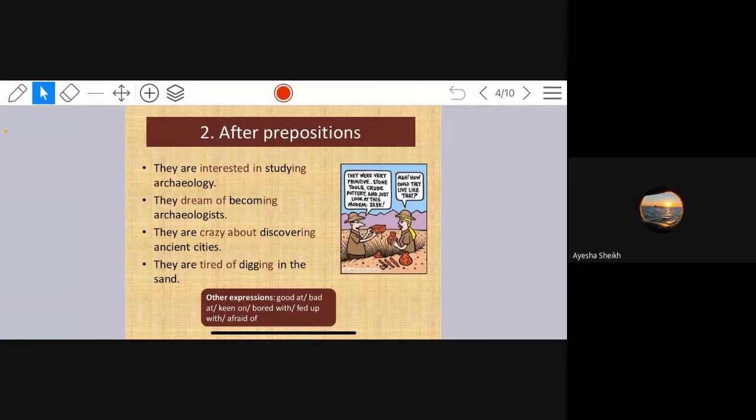After prepositions: they are interested in studying archaeology. They dream of becoming archaeologists. They are crazy about discovering ancient cities. They are tired of digging in the sand.